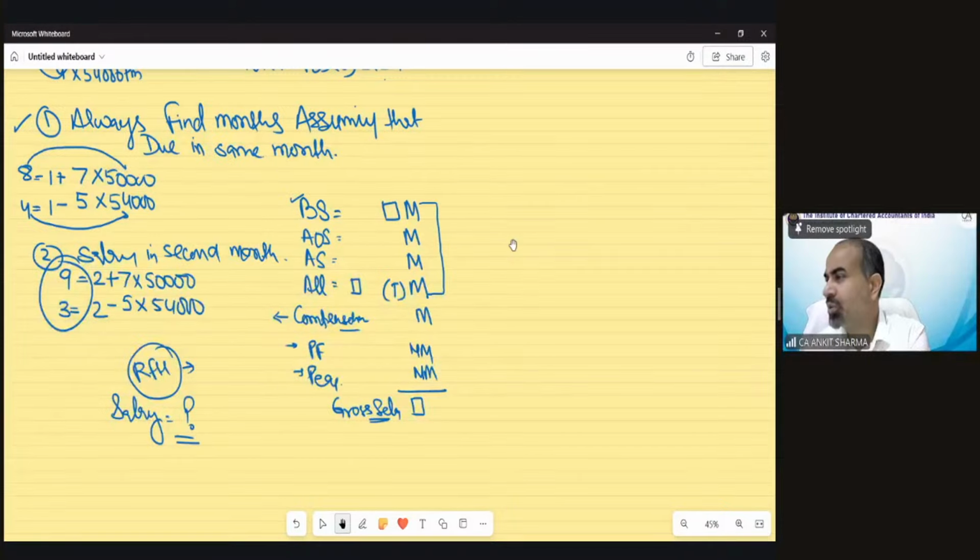Arjun Singh is saying, sir, please explain illustration 10 of salary once. Illustration 10 of salary is regarding the taxability of perquisite under rule 3B, I guess, in which we find the contribution to NPS if it is exceeding 7,50,000.